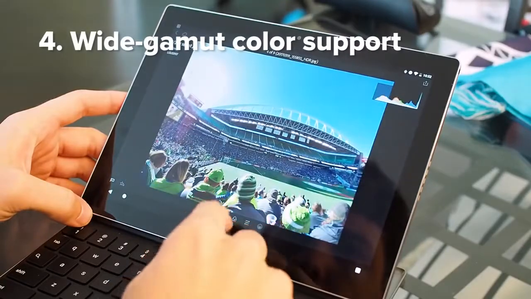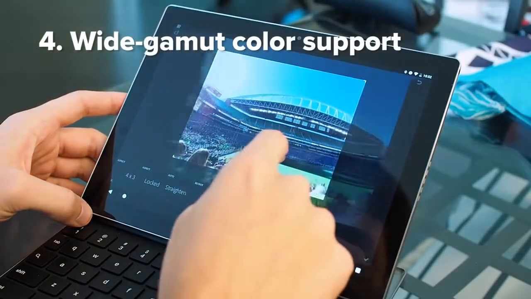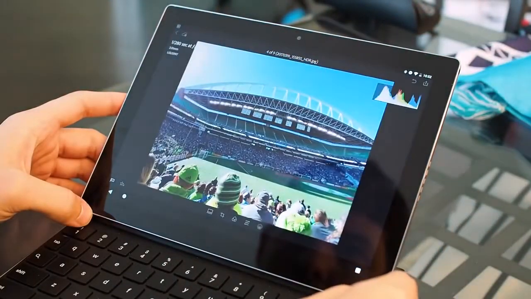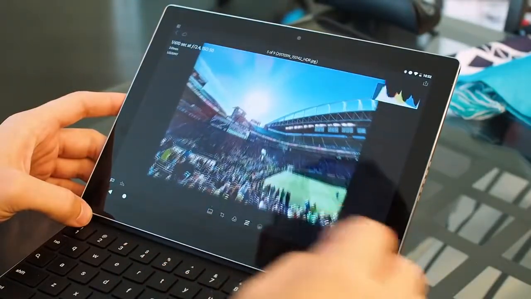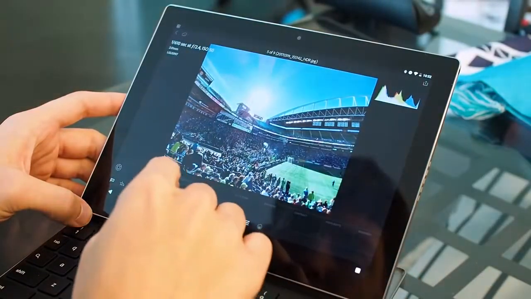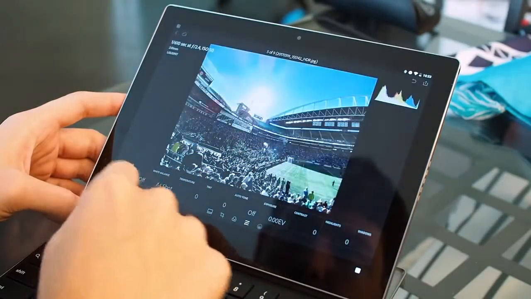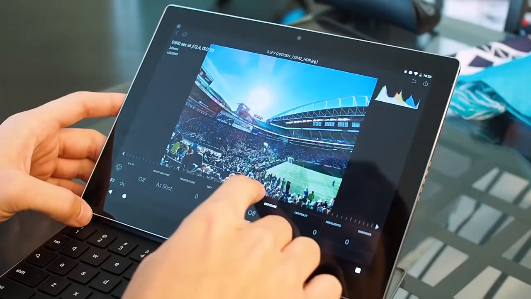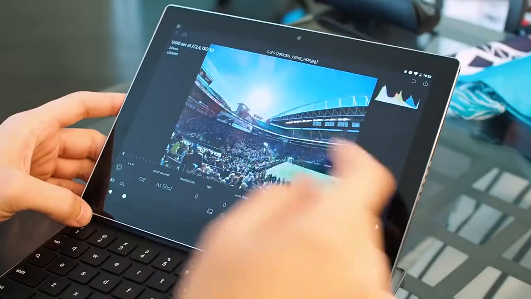Number 4, wide gamut color support for apps. In Android O, developers will be able to use wide gamut color profiles in their apps such as Adobe RGB, ProPhoto RGB, and DCI-P3. What does this mean? Well, as displays become better, it opens Android tablets, and phones, but I suspect it'll mostly be tablets, to professional photo apps that use these profiles. There have been all kinds of rumours on the direction Google might be taking with Android tablets and convertibles, and this is a small piece of the puzzle which makes Android better for content creators.